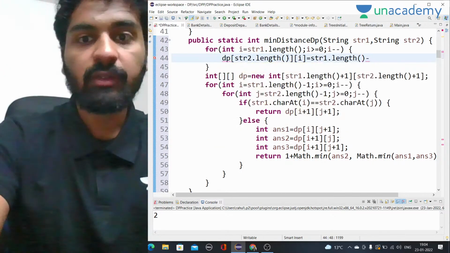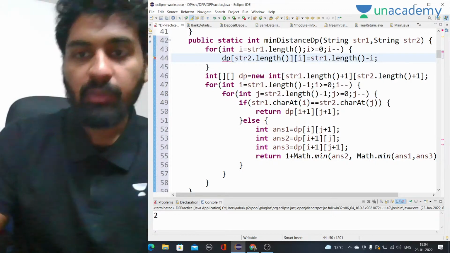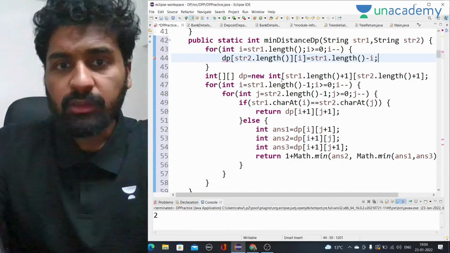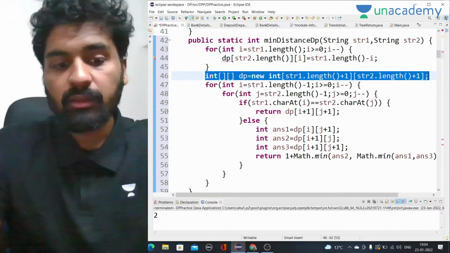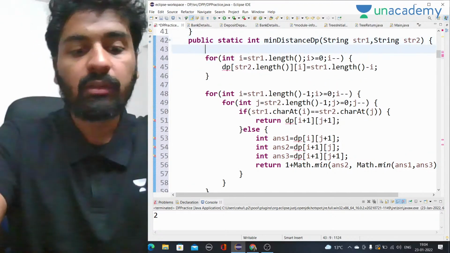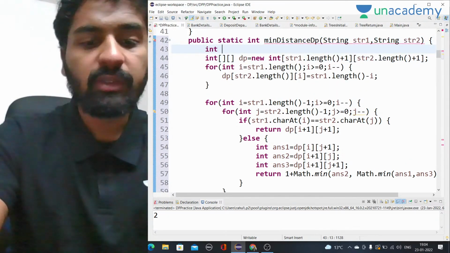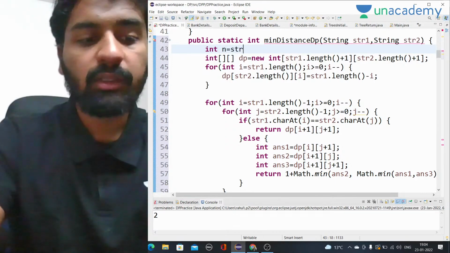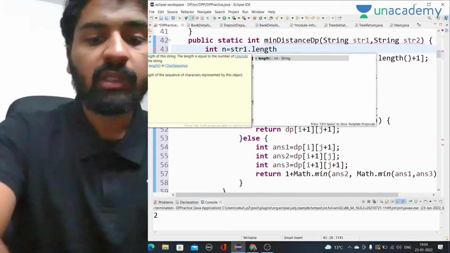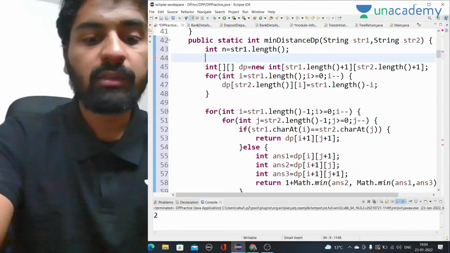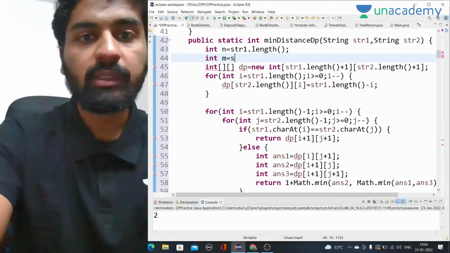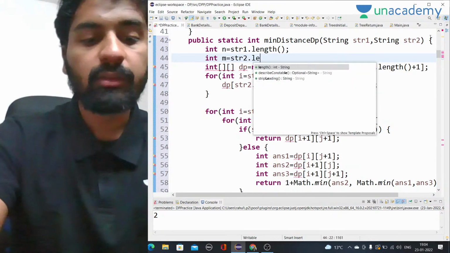Let's see if this will fill it or not. Let's see what I have written here. And also, instead of doing this, let n be equal to str1 dot length. Let's do this, and int m is equal to str2 dot length.